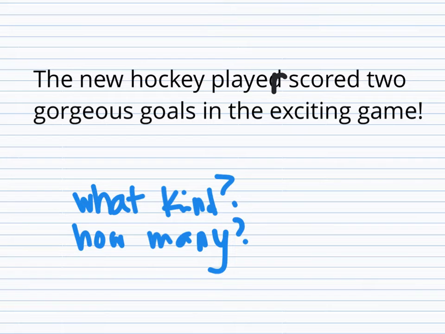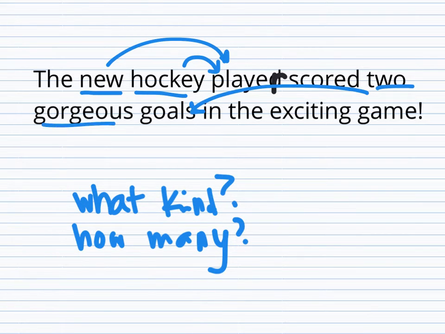So the new hockey player, here we're going to just underline new because it tells what kind of player, and hockey because it describes what kind of player. Scored 2 tells how many goals. Gorgeous describes what kind of goals. And game, it describes what kind of game. So it answers questions what kind or how many, and it has to describe a noun.